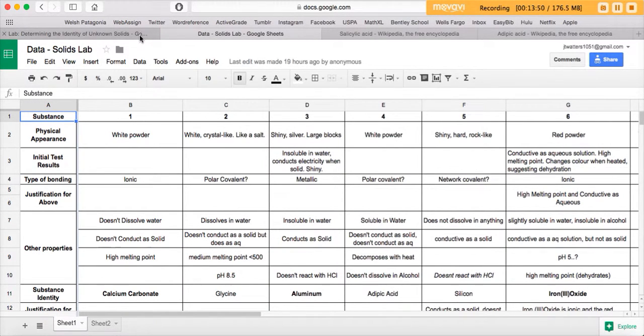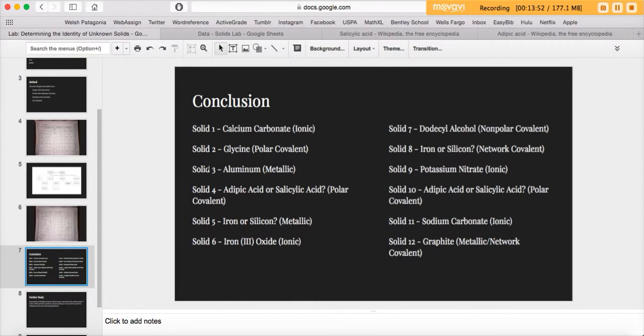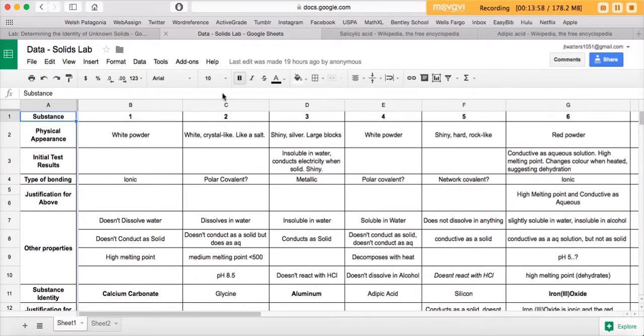All right, so we got the ionic ones out of the way. Next, we've got solid number 2, which I said was glycine. This one's polar covalent. Let's check it out. White crystal-like, kind of like a salt, dissolves in water, doesn't conduct as a solid, but does as an aqueous, and has a medium melting point, pH of 8.5. So it's basic, but it's got a more medium melting point.